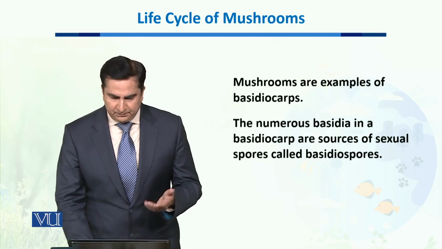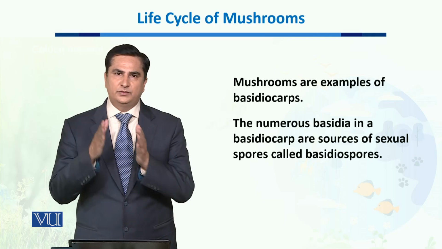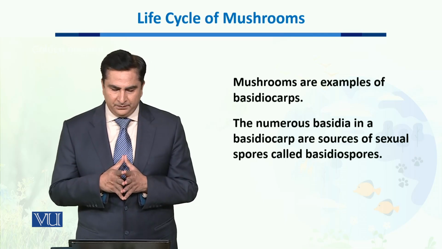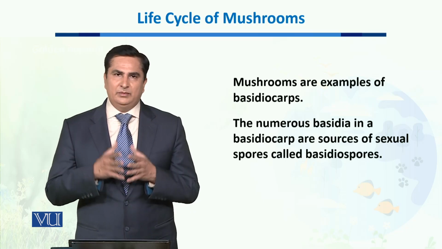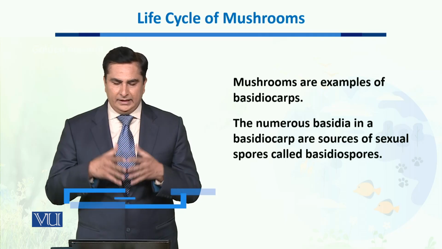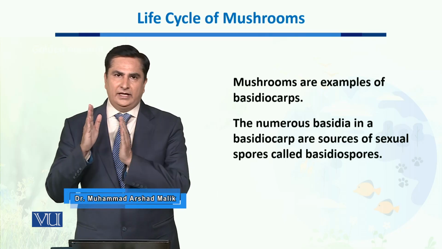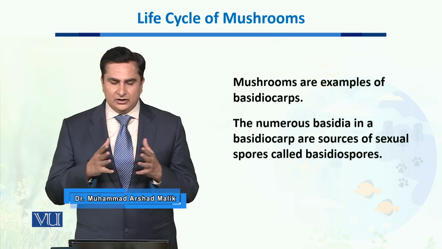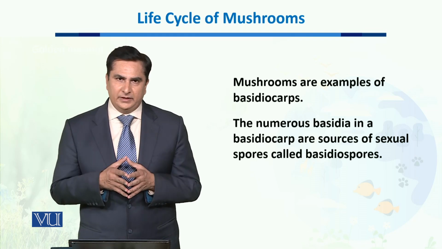When we talk about examples of basidiocarps, mushrooms are the major example. Now, when we talk about basidiocarps, the numerous basidia in basidiocarps are actually the source of sexual spores, which we call basidiospores in these species.